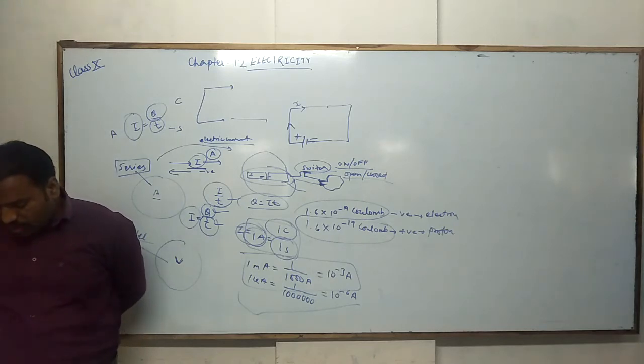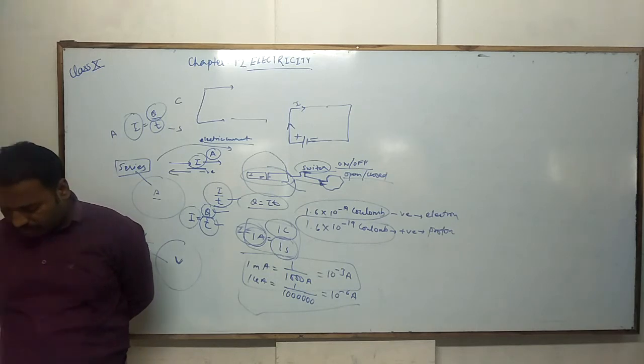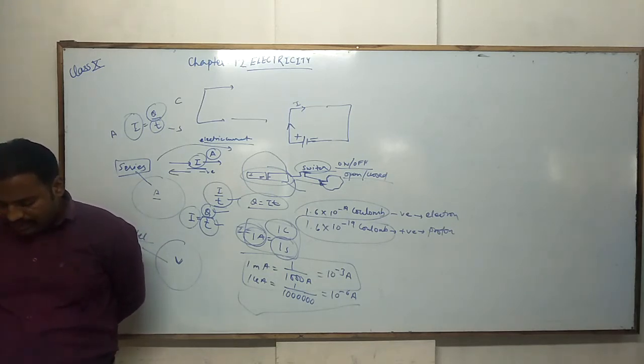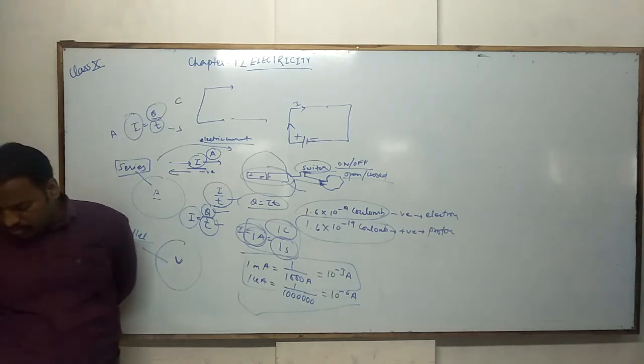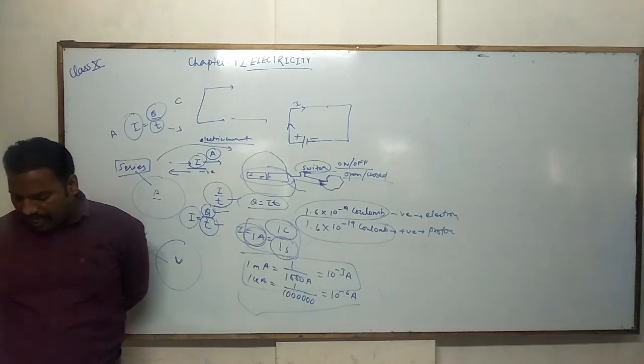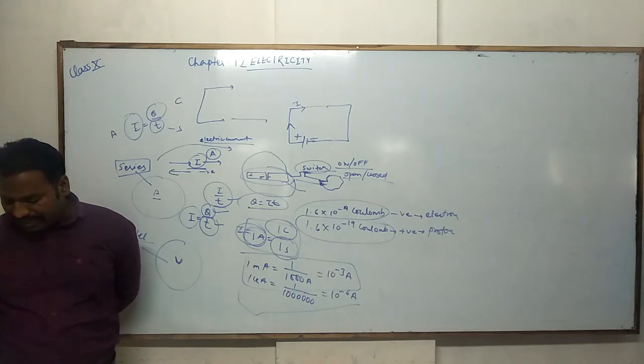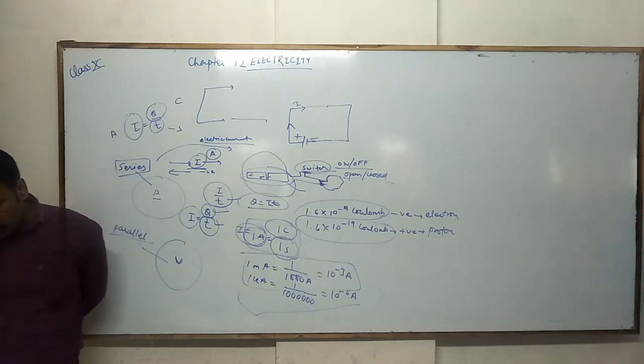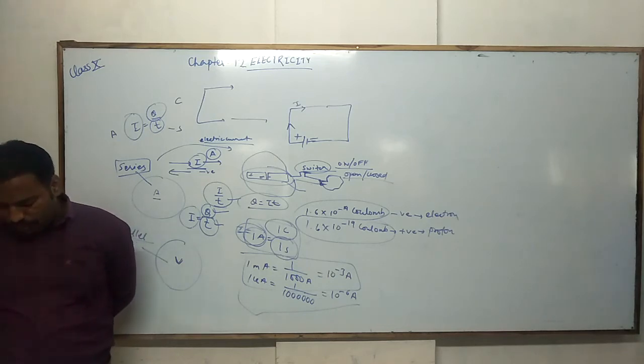A battery consists of one or more electric cells. The chemical action within a cell generates the potential difference across the terminals of the cell, even when no current is drawn from it. When the cell is connected to a conducting circuit element, the potential difference sets the charges in motion in the conductor and produces an electric current. To maintain the current in a given electric circuit, the cell has to expend its chemical energy stored in it. We define the electric potential difference between two points in an electric circuit carrying some current as the work done to move a unit charge from one point to the other.